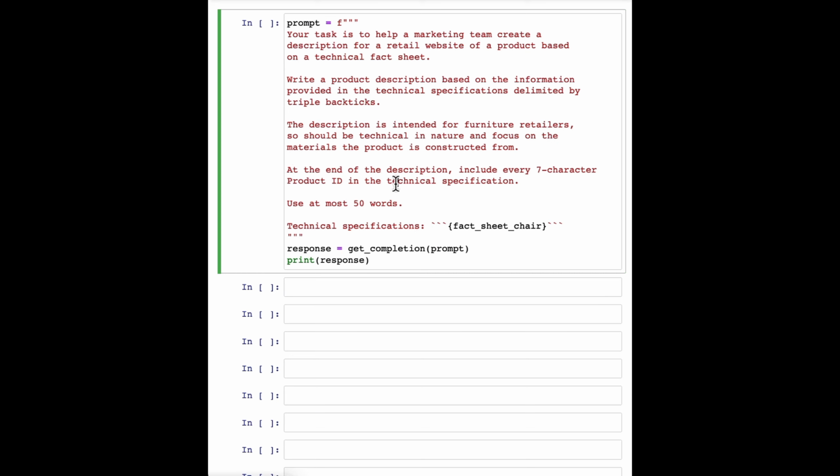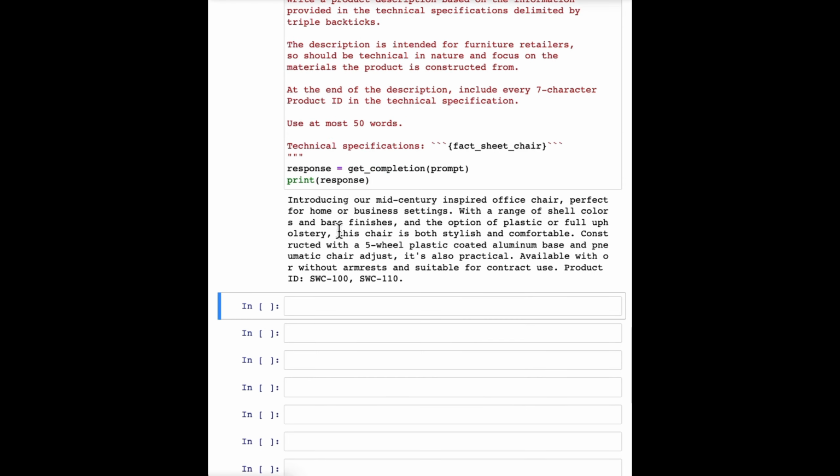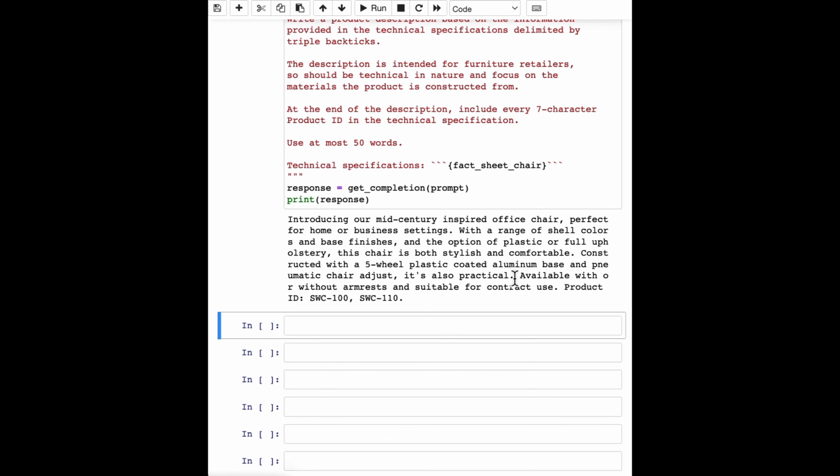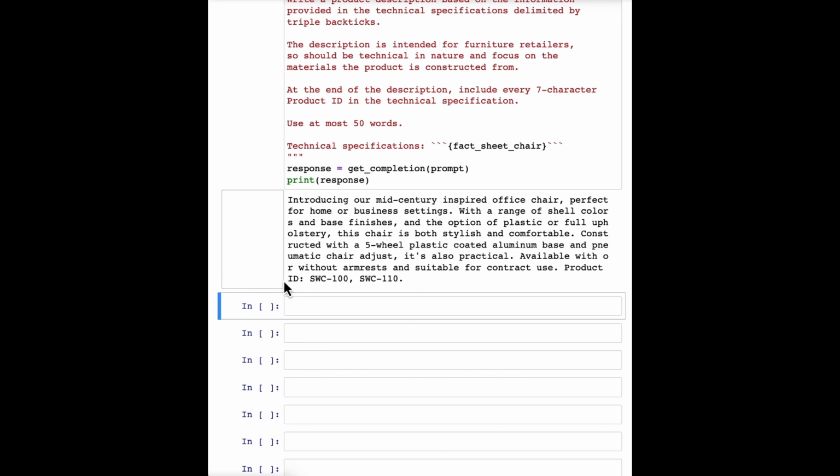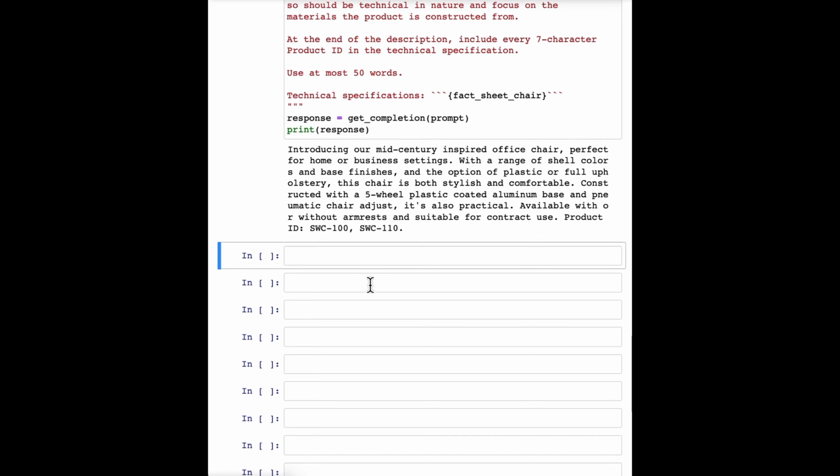And let's run it and see what happens. And so it says, introducing a mid-century inspired office chair. Shell colors, talks about plastic coating, aluminum base, practical, some options. Talks about the 2 product IDs. So this looks pretty good.